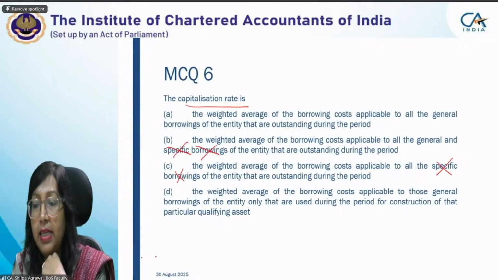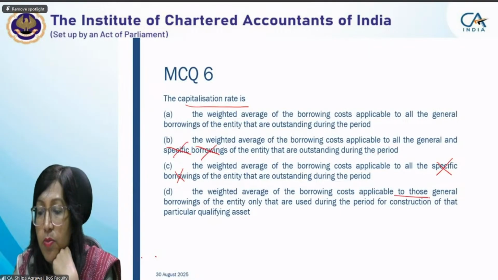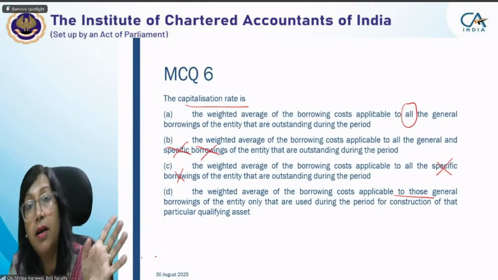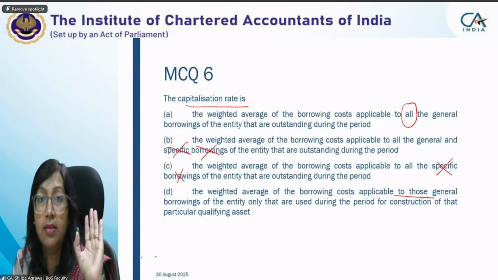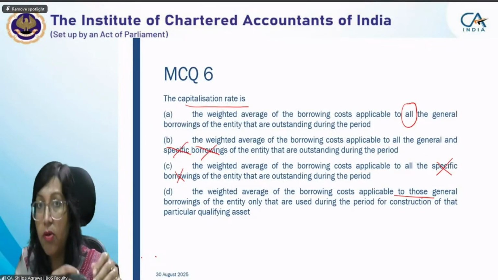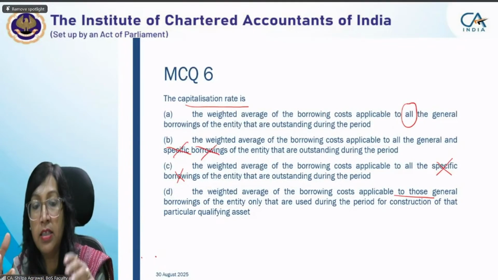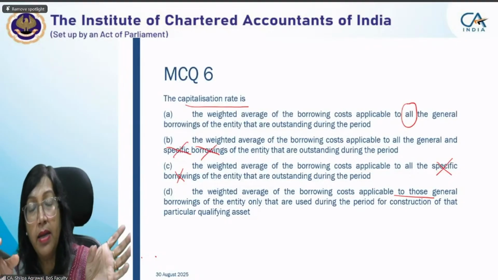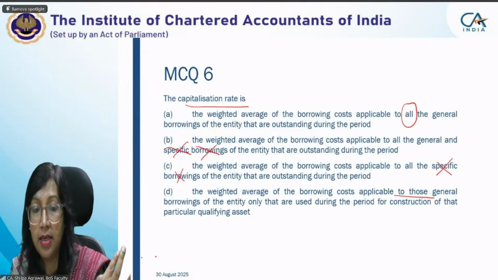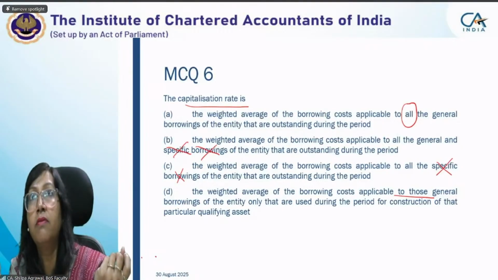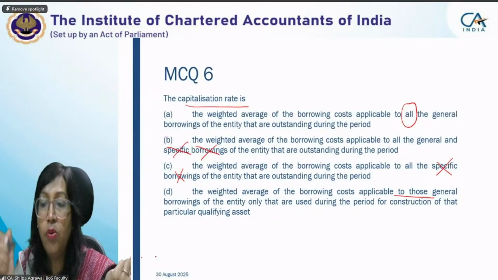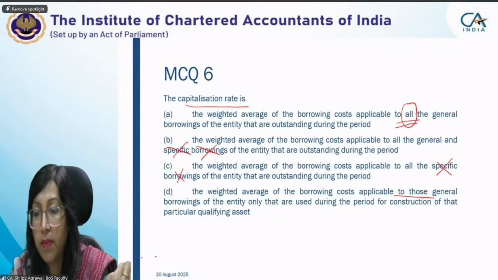Between A and D: only those borrowings or all the borrowings. There is an amendment. Earlier, it was mentioned in the standard that only the borrowings which are utilized would count. Later on, they amended this. In fact, they amended IAS 23, almost 7 to 8 years back, and included this word 'all'.